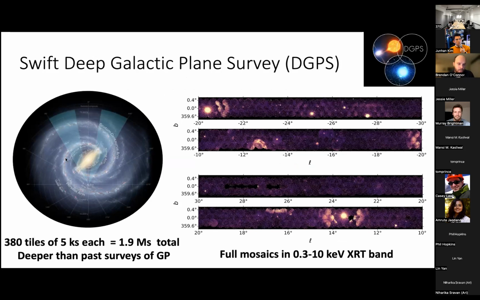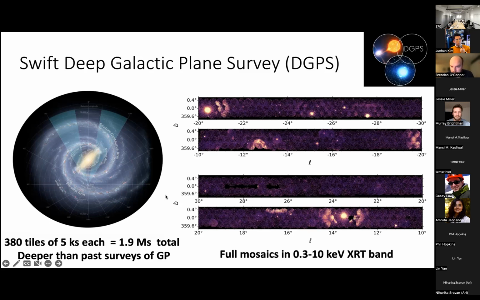So we decided to go further away and still, as I said, look in regions where there are many known interesting sources, and we want to find more of them. So in total, there were 380 tiles of 5,000 seconds each, for a total of almost 2 megaseconds. And this is deeper than past surveys. So on the right, we see these tiles all put together in a nice picture.